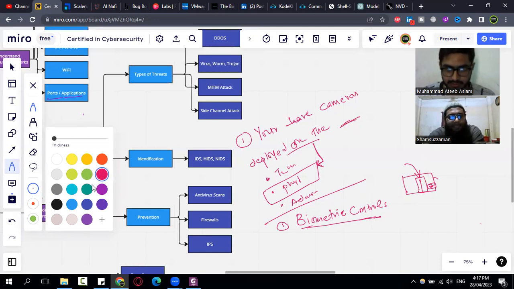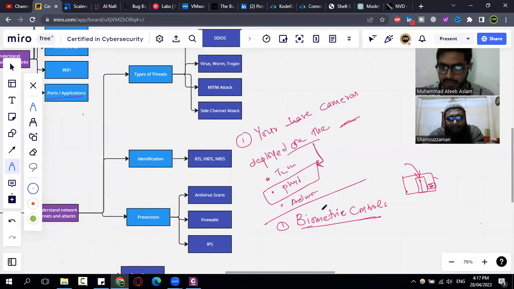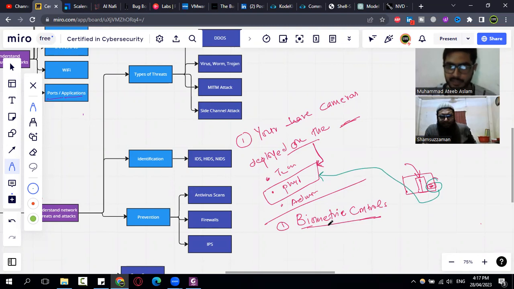So we cannot say that a control is totally physical or totally technical. It depends on the scenario or the context, which actually matters. So in this case, this biometric is known as physical control, right? Now let me give you an example where these biometric controls can also be used as a technical control. But before that, let me ask you, can you give me an example where the biometric controls can be used as technical controls?